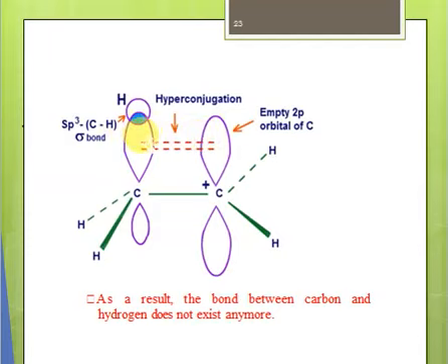The electrons have shifted from hydrogen to carbon, and now they are shifting towards this p orbital. So electrons are not fixed between carbon and hydrogen, but they are shifting between carbon and carbon as well. So this is delocalization of a sigma bond, right? This interaction, this overlapping of the sigma bond with the empty p orbital, is known as hyperconjugation, right? As a result of hyperconjugation, the bond between hydrogen and carbon exists no more.